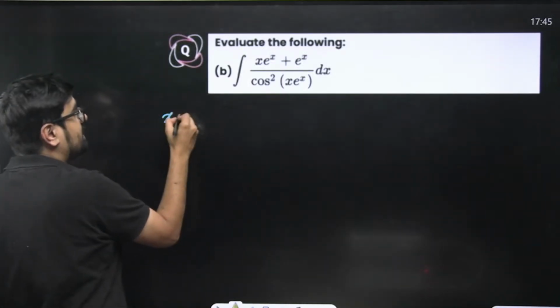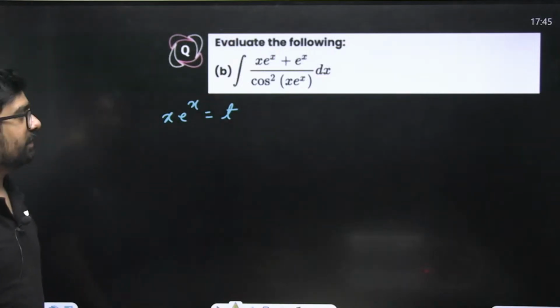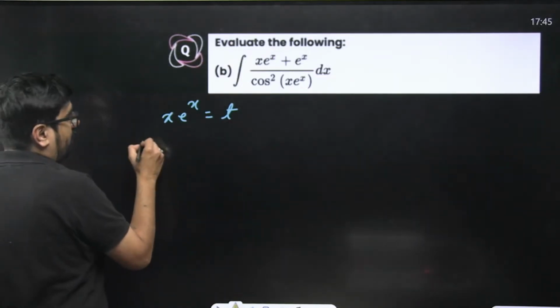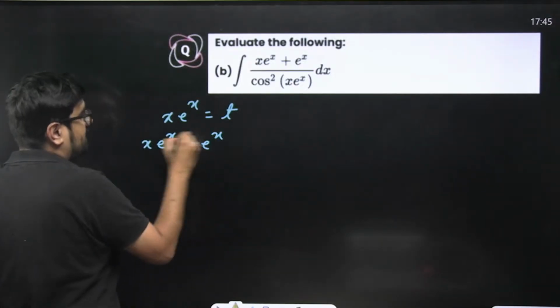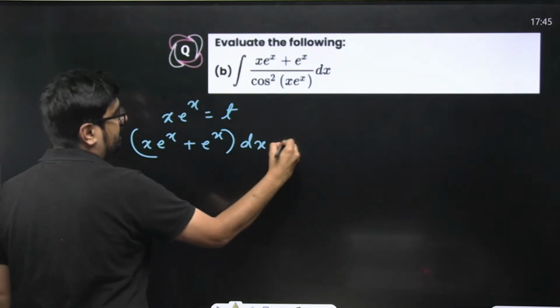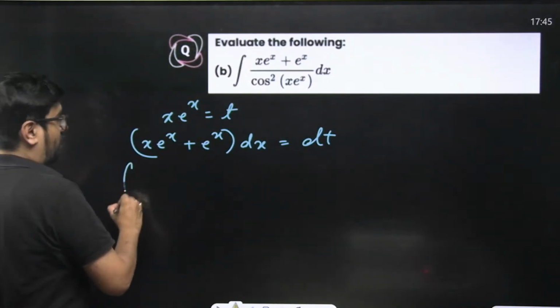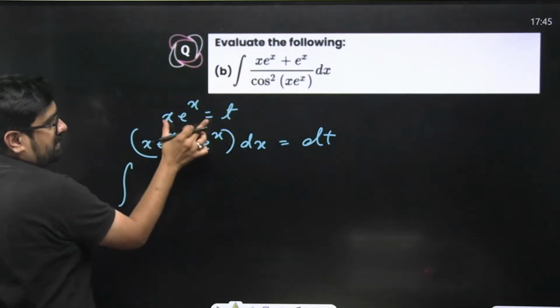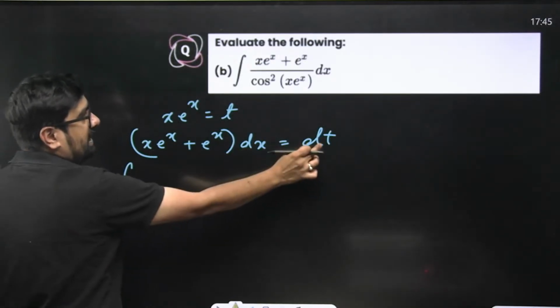So what do we do? We take x e to the power x equal to t, because its differential is sitting in the numerator. Correct? What will happen? Now we'll have (x e to the power x plus e to the power x) dx is equal to dt. So this entire problem became, this we took as t, this into dx is dt.